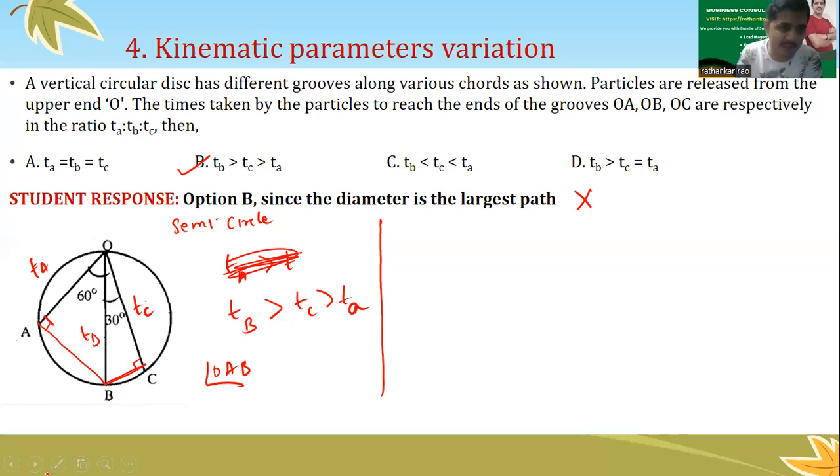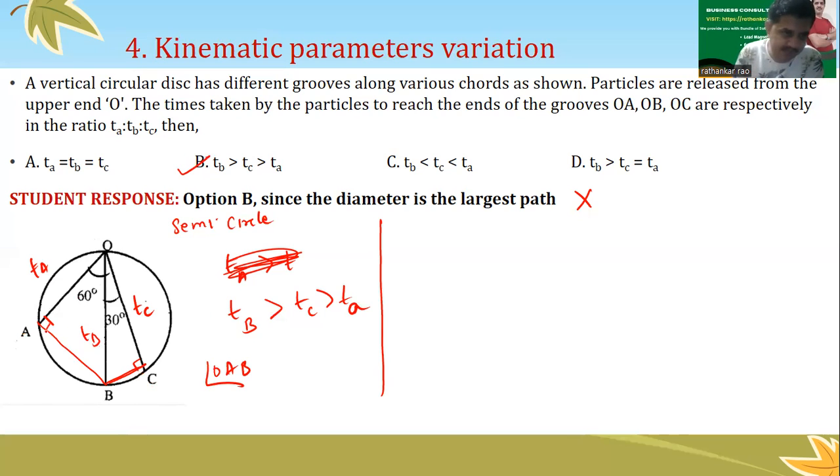Now, this is a clue that has been given to you. Because what you need to ask is, why inside a circle? In the whole problem, you have put some grooves over here. Why inside the circle? If I remove this circle, I could have given A, B, C itself, right? This is a question we need to look at. He did not give you just A, B, C, but instead a big circle where A, B, C are points on the circle. That means the circle is giving you some clue, and that's what you need to realize here.